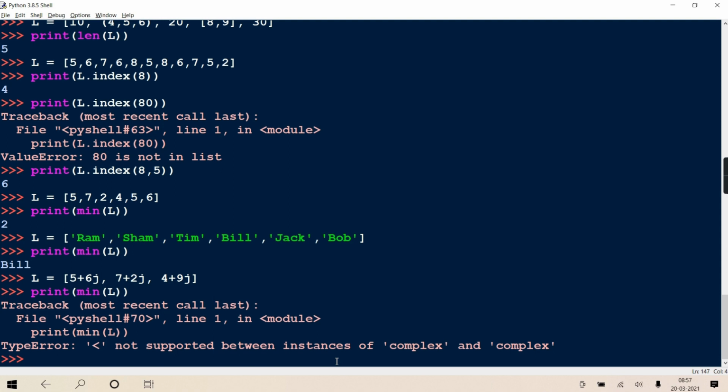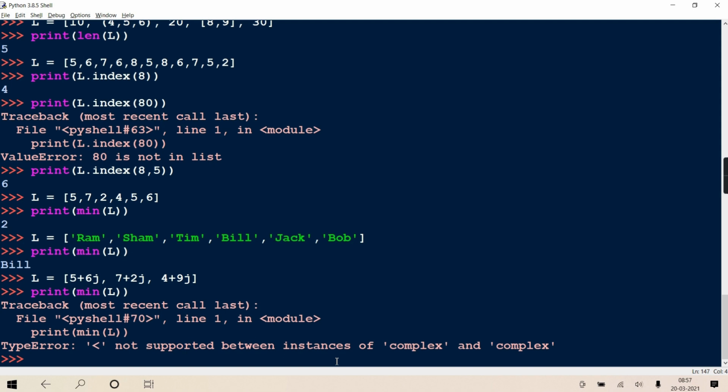And I'm damn sure that this I have told you in chapter 1 in operators. When we took relational operators, that time I clarified, in relational operator you can do comparison between string and string only, that is valid.